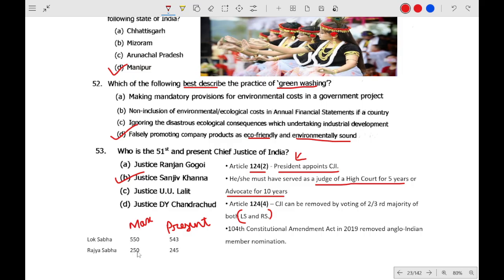For Rajya Sabha it is 250, at present it is 245. Before, there were 2 extra members nominated by the President from the Anglo-Indian community. But after the 104th Constitutional Amendment 2019, the Anglo-Indian member nomination was removed. So at present these are removed.